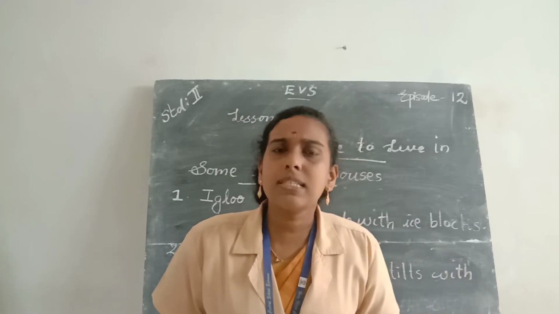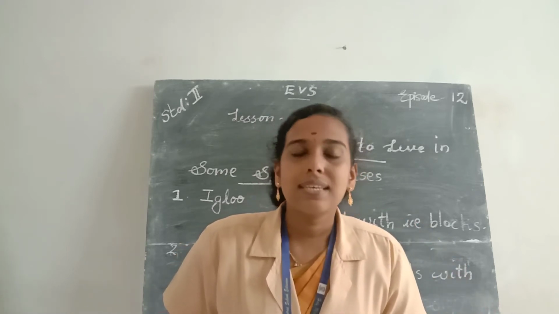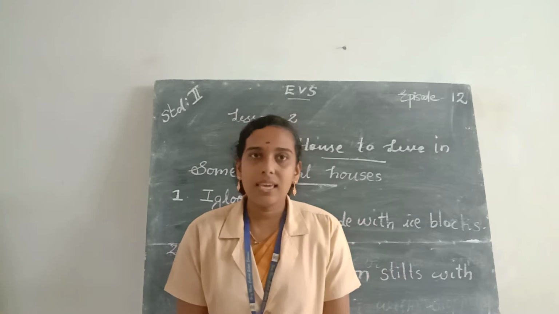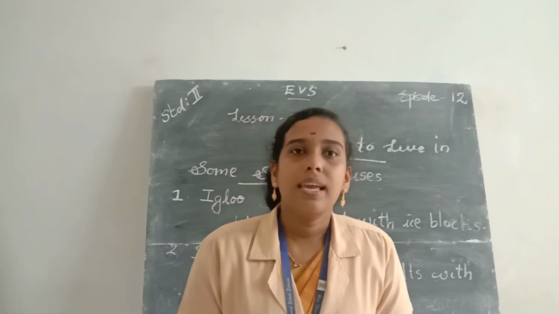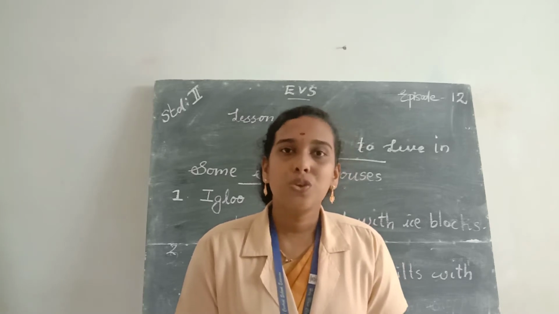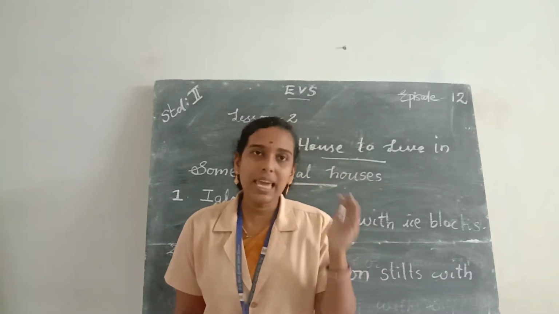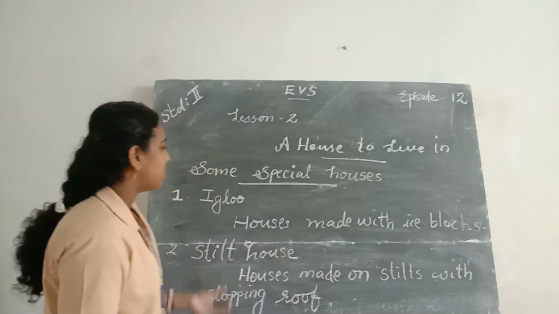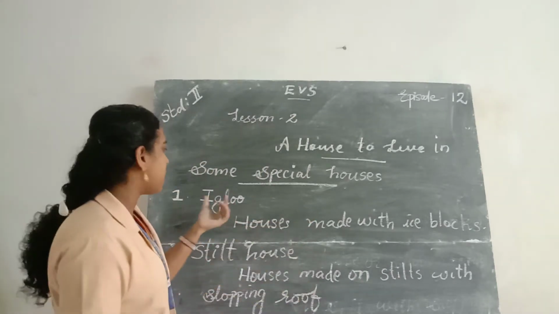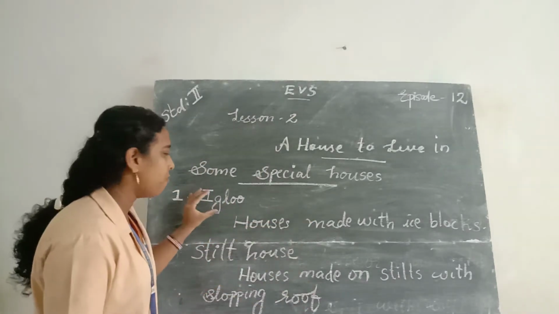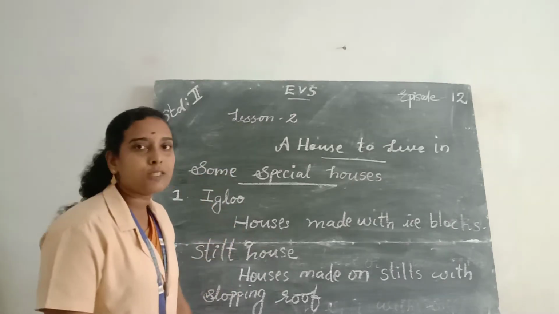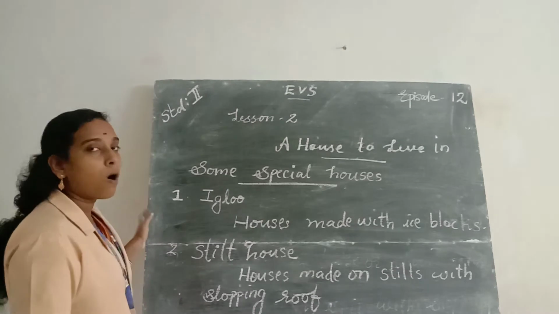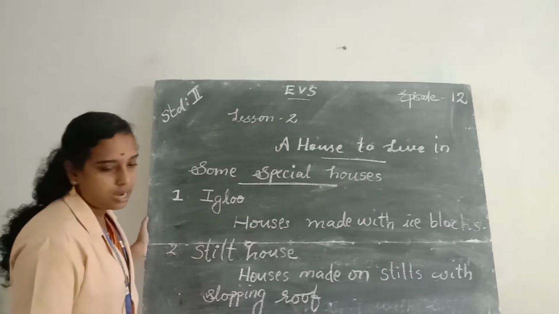And what is the spelling of stilt house? S-T-I-L-T, stilt. H-O-U-S-E, house. So the houses made with ice blocks are called igloos, and they are found in very cold places. And stilt houses are houses made on stilts with a sloping roof.